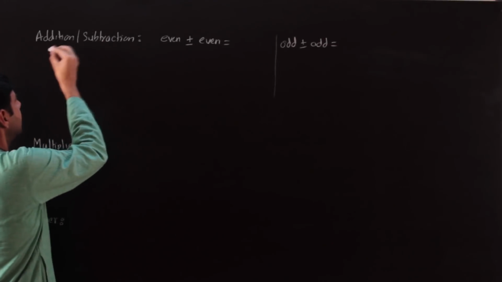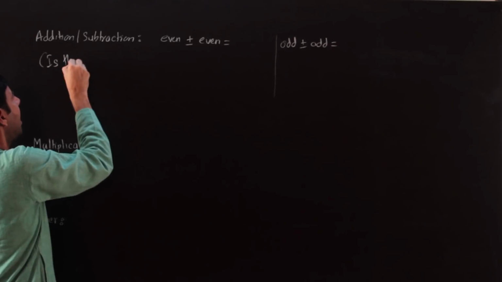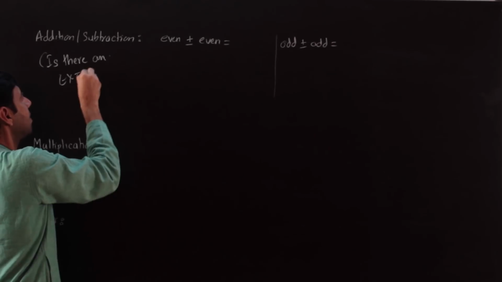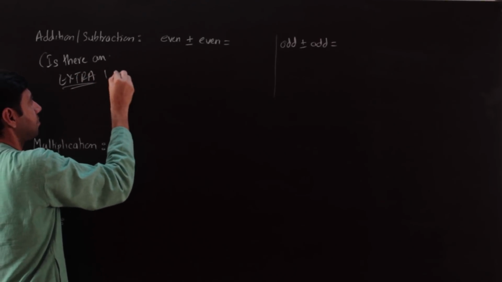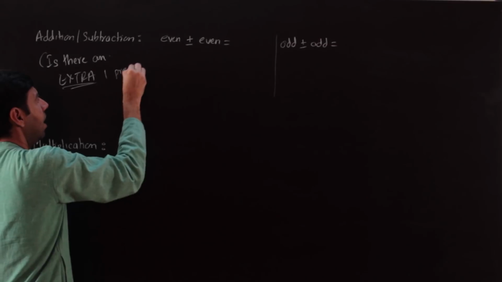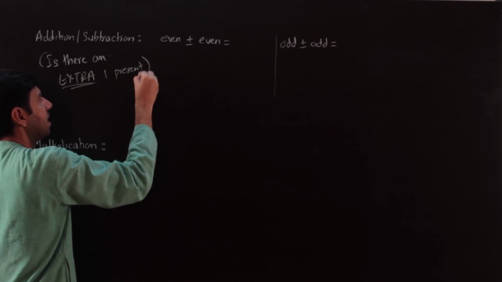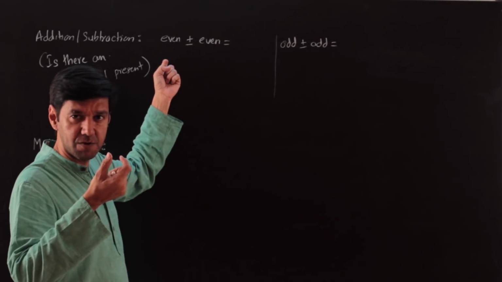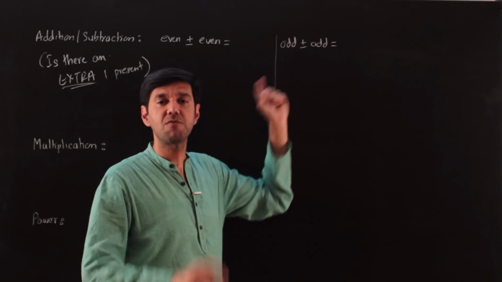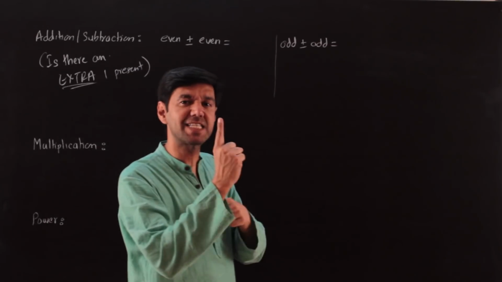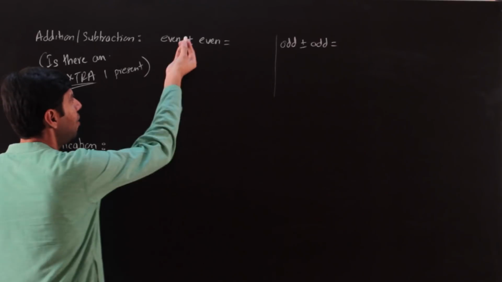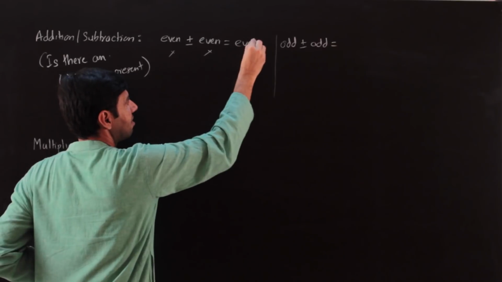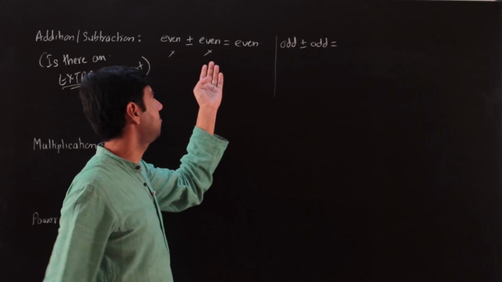How I will think about it is, when we are doing addition or subtraction, is there an extra one present? By that extra, I mean compared to a multiple of 2. An even number is a multiple of 2, a complete multiple. There's no extra one. Remember that 2n plus 1? 2n plus 1 was an odd number, a multiple of 2 and that extra one, right? That is what I mean by that extra one. So in an even number, there's no extra one. If there's no extra one, it is going to be an even number. So even plus even is even.